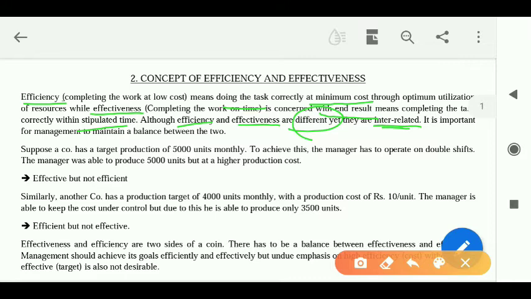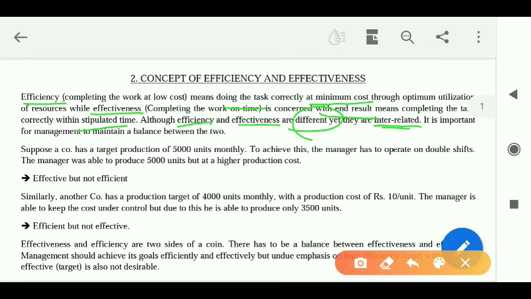Always put your answer in such a way that both are important because they are interrelated and complementary to each other, and we cannot sacrifice one for the need of the other.